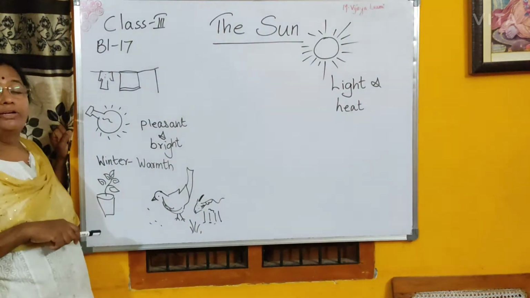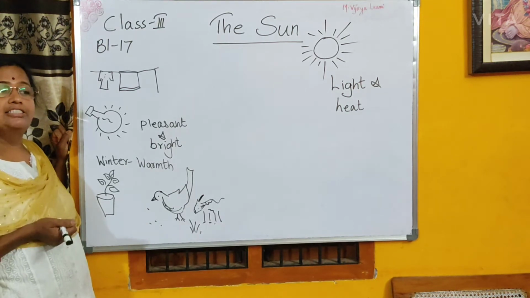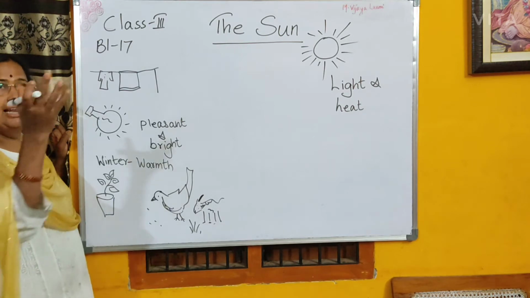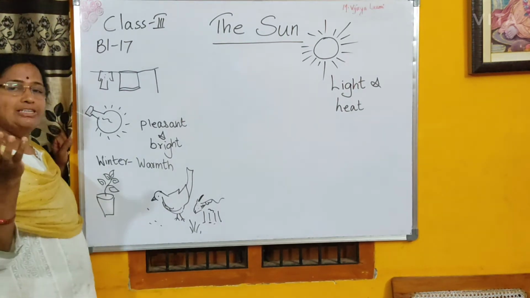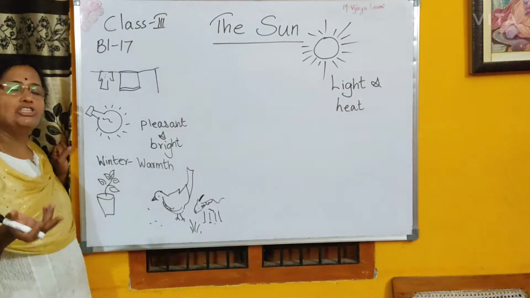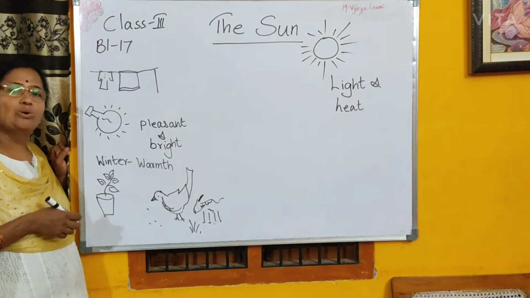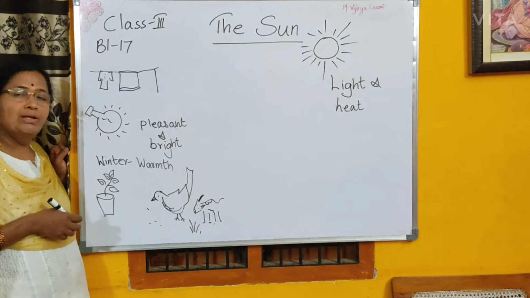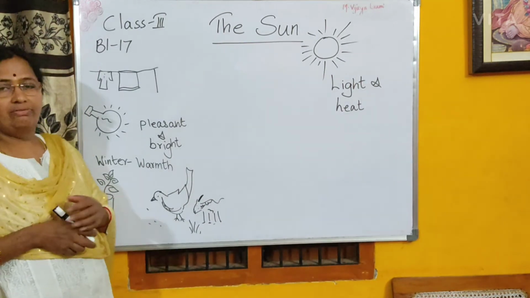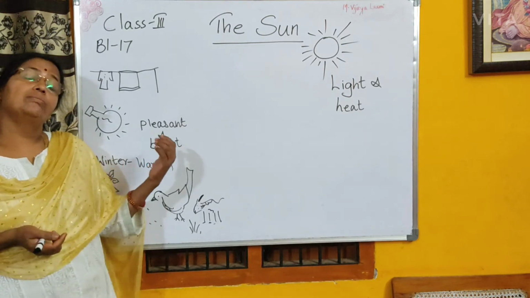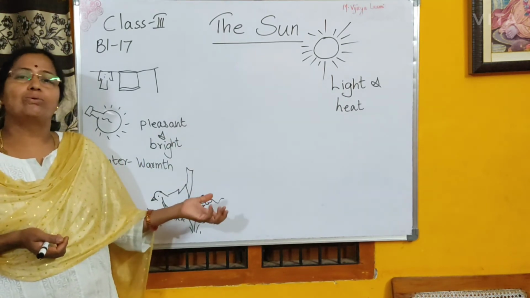And not to forget, most of the cars in Japan run with solar power. The light of the sun is trapped in solar panels and this energy is used to run the cars. So these are called solar cars, and in India there are solar cookers. We have pressure cookers, Prestige pressure cookers and all. So there are solar cookers also.